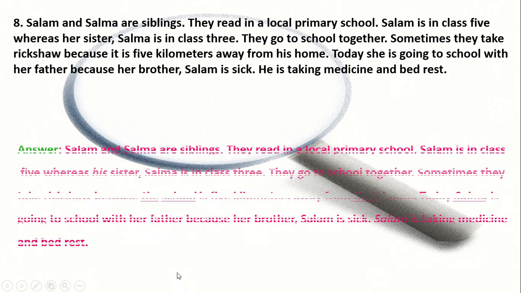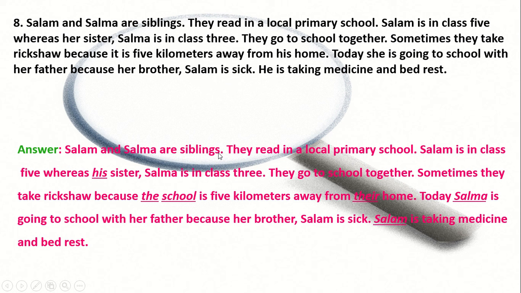Let's see the answer. Salam and Salma are siblings. They read in a local primary school. Up to this there is no problem. But in this sentence, Salam is in class 5 whereas his sister Salma is in class 3. They go to school together. Sometimes they take rickshaw because the school is 5 kilometers away from their home. As we are talking about Salam and Salma, plural, this his will be there.